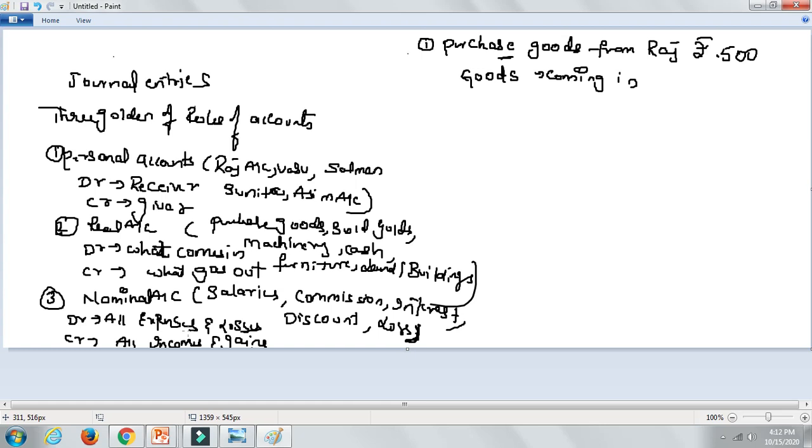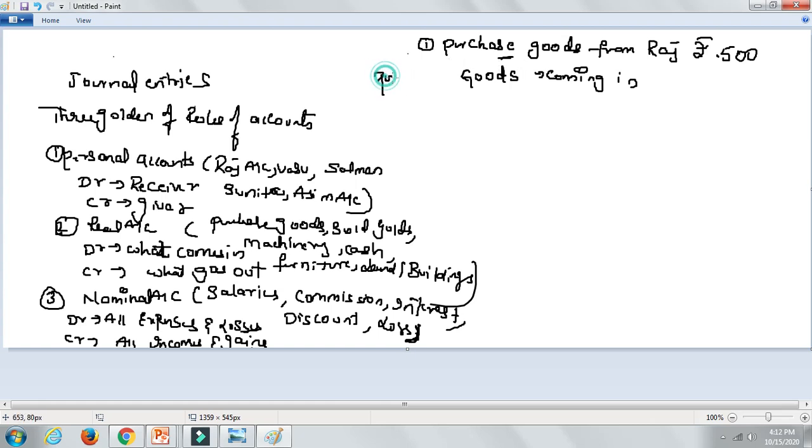Now for every journal entry, this is known as the transaction. Remember this. The very first thing is preparing the journal entry. So now this transaction has been given, let's say purchase goods from Raj. What are the two accounts affecting?